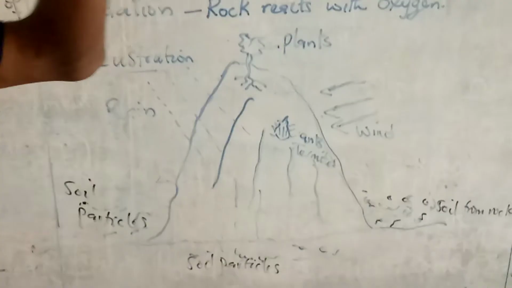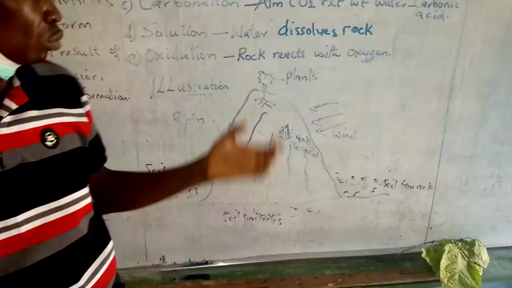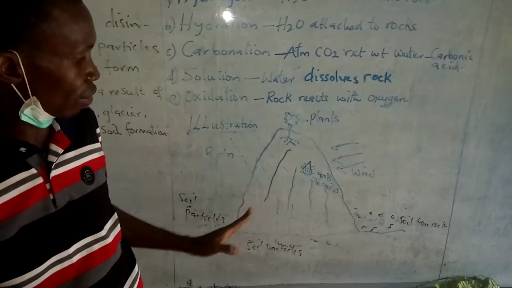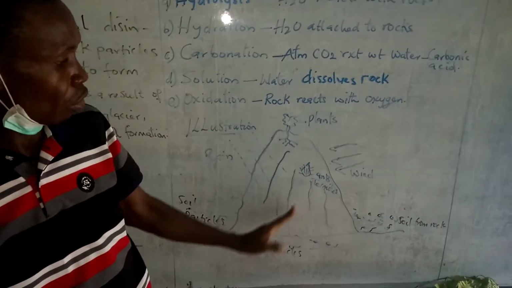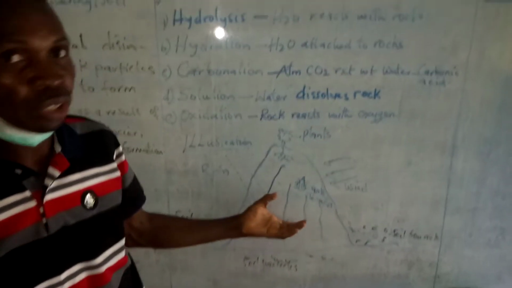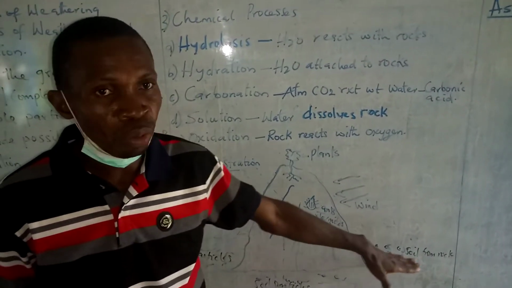Soil. And when you look at plants, sometimes you see plants growing on the rocks, the roots of the plant crack through the rocks, causing the breakage of those what? Rocks. As a result, it forms what?